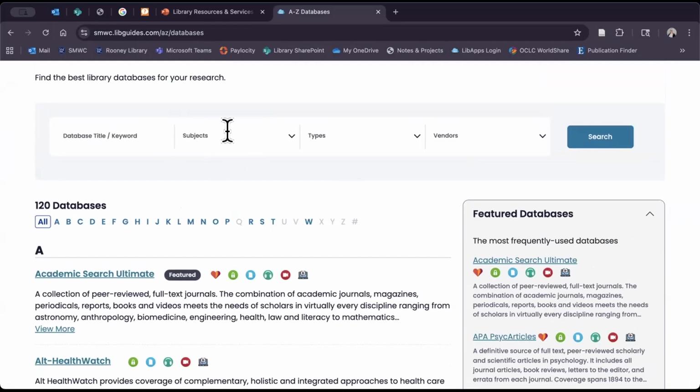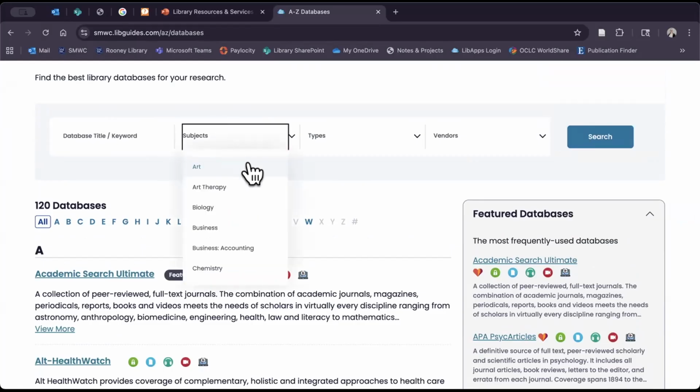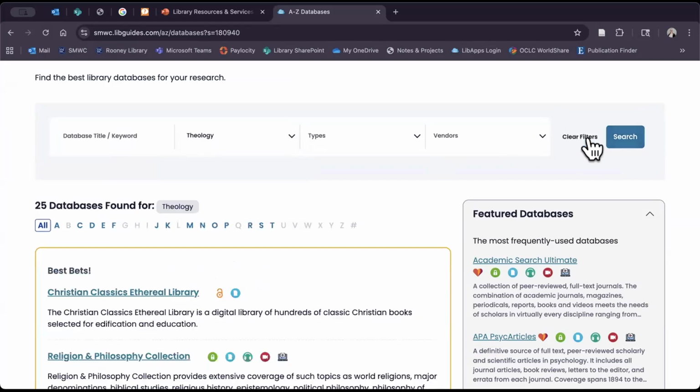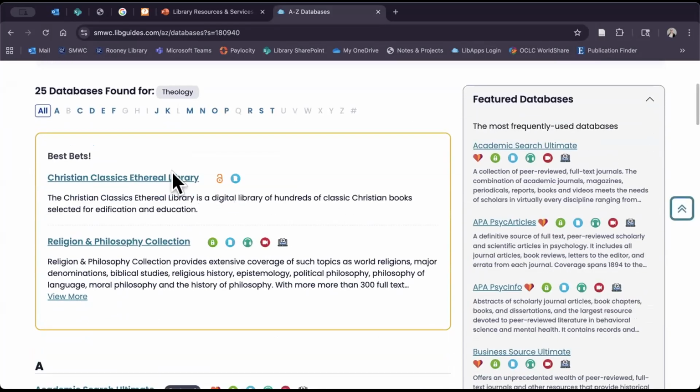I'll come up here to where I see subjects. And so you'll see the list of the different subjects that we offer here at the college or just within the databases themselves. So for example, let's say I'm doing some theology research. Maybe I'm minoring in theology, for example. I'll come over here, click search, and you'll see now I'm just looking at theology databases. So I went from 120 to 25.